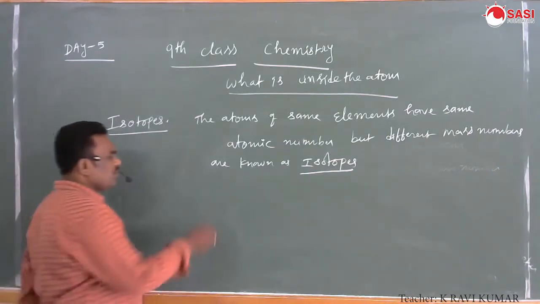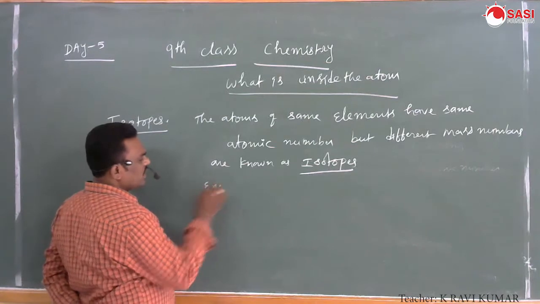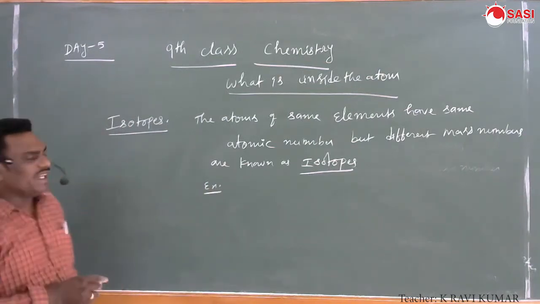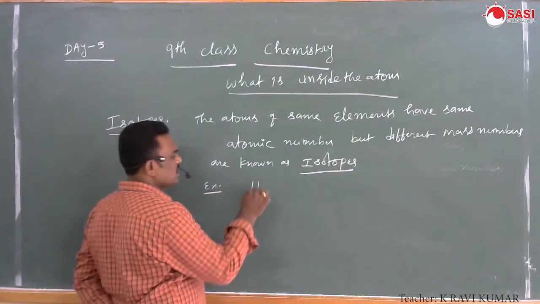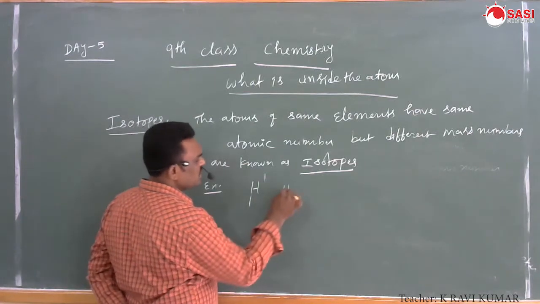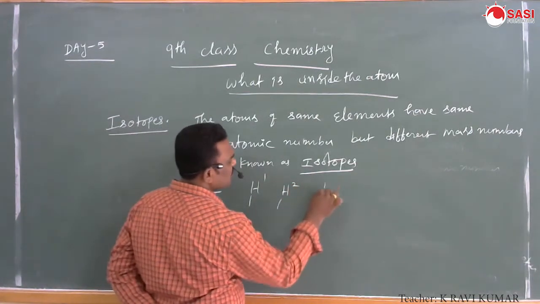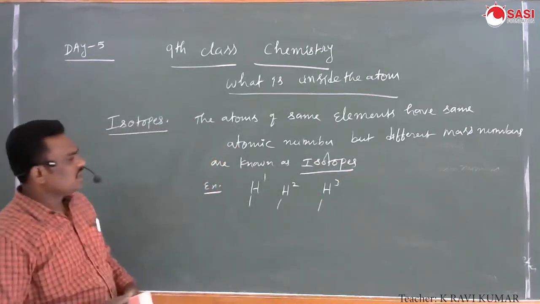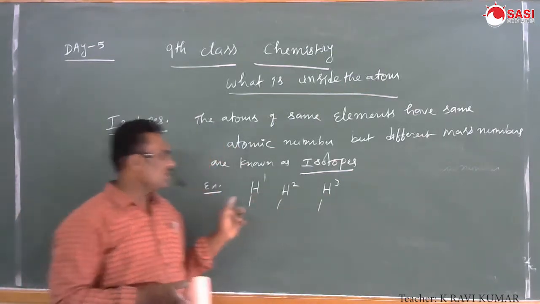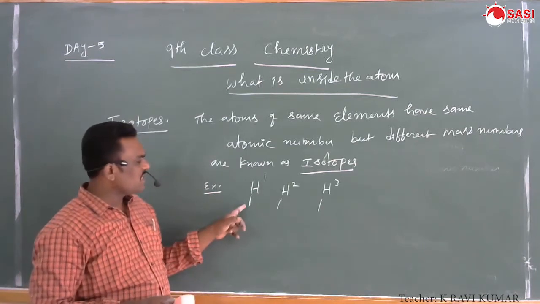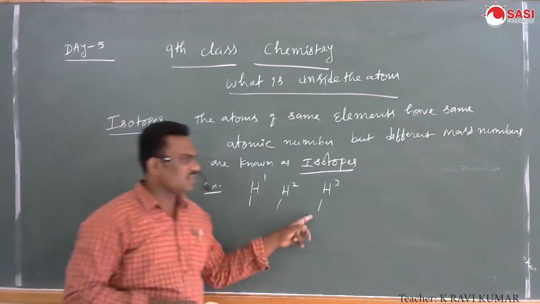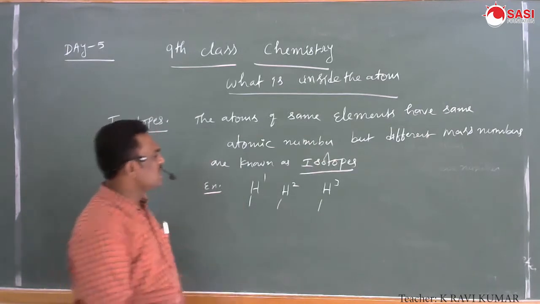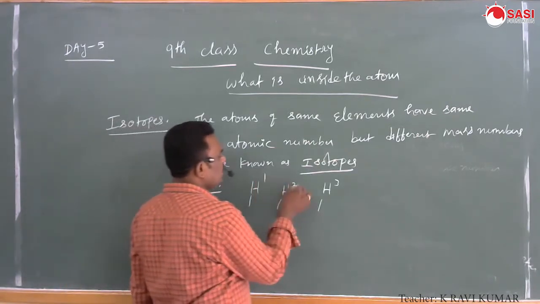For example, hydrogen exists in three types of isotopes: H11, H12 and H13. We observe that hydrogen is the same element with the same atomic number 1, but the mass numbers are different: 1, 2, 3.